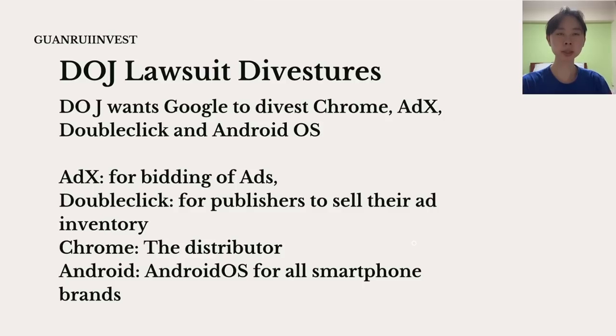So the DOJ over here is chasing a lot of different divestitures. What they want is for Google to divest Chrome, AdX, DoubleClick, as well as Android OS. Out of these four, AdX is for bidding of ads. DoubleClick is for publishers to basically sell their ad inventory. Chrome is the distributor of the Google search platform. And Android OS is simply the operating system that all your different smartphone devices use. For Google, the most important businesses out of these four are Chrome as well as DoubleClick. Those two are sort of like a network for Google to extend out the ad tech services.